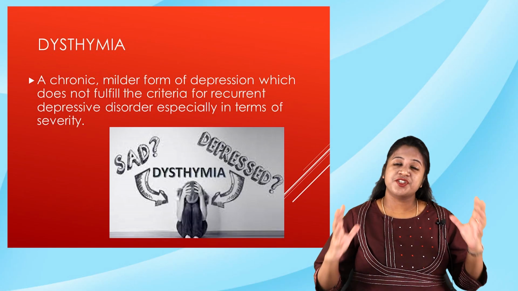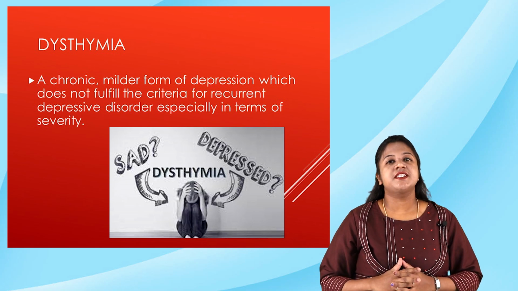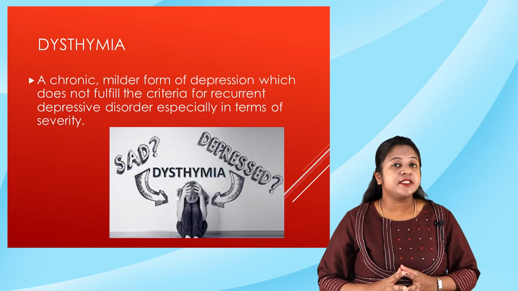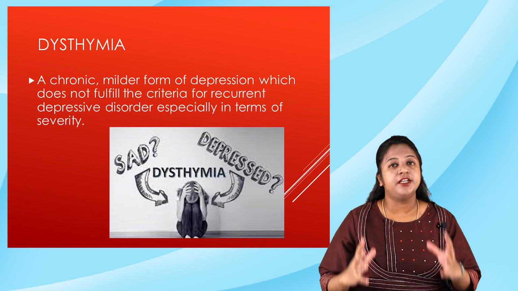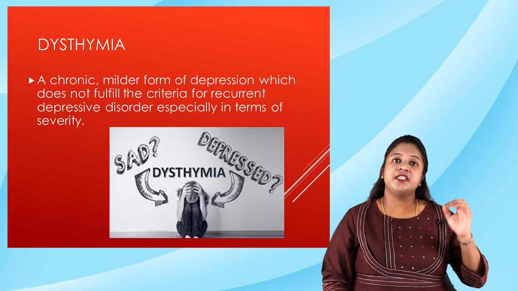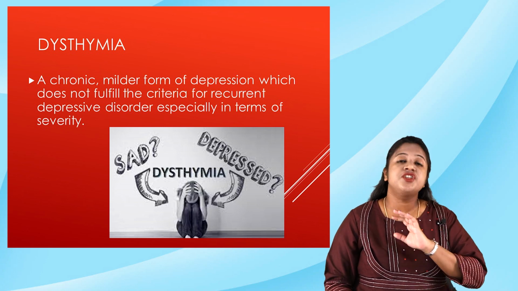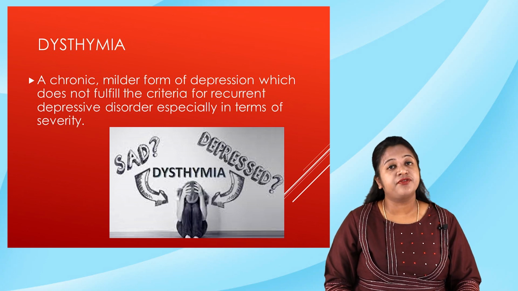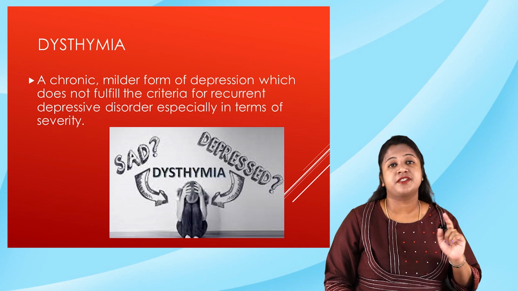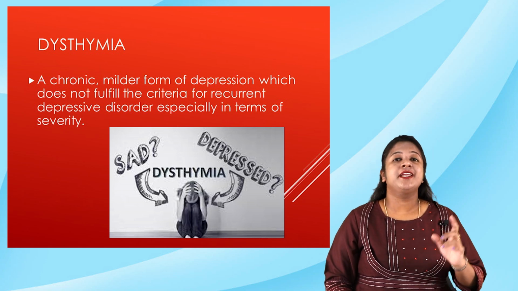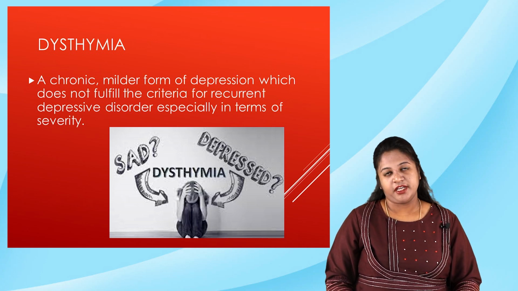Moving on to the next main condition, which is dysthymia, otherwise called dysthymic disorder. What is this? It's a chronic, milder form of depression which does not fulfill the characteristic features of recurrent depressive disorder, especially in terms of severity.